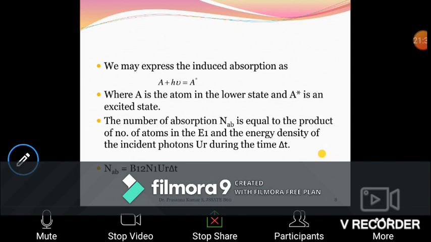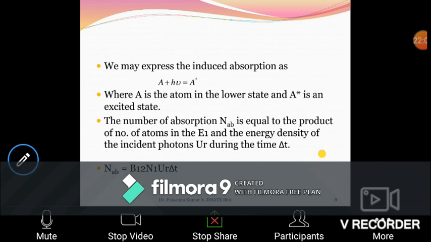E1 is the lower level with respect to E2, so E1 contains more atoms than E2. Between E2 and E3, E2 is the lower level and E3 the higher level, E2 gets more and E3 gets less. So always the lower levels are occupied with more atoms.